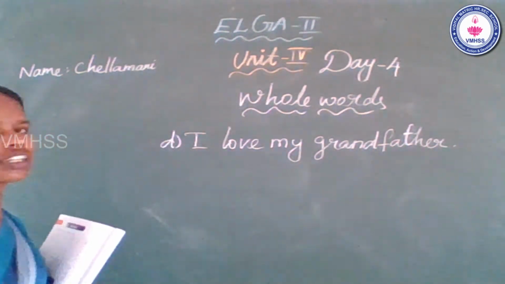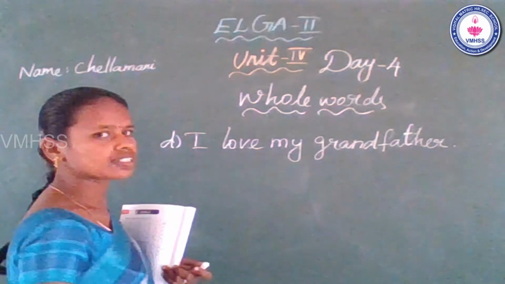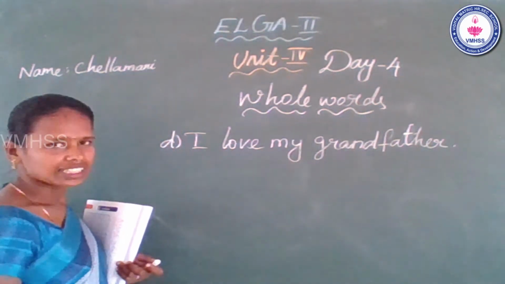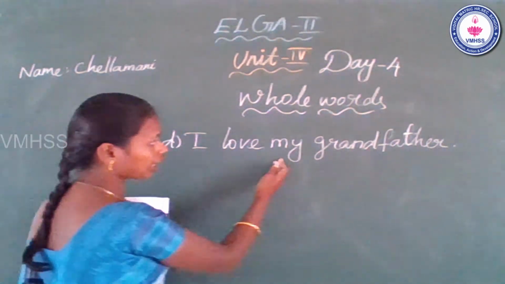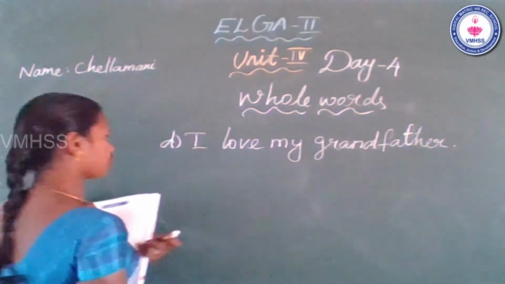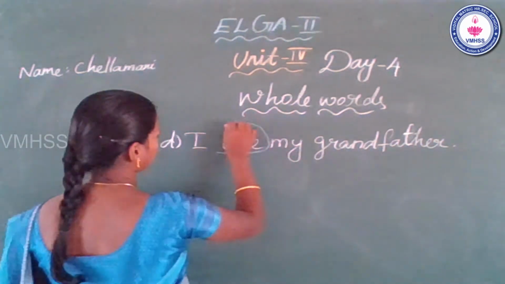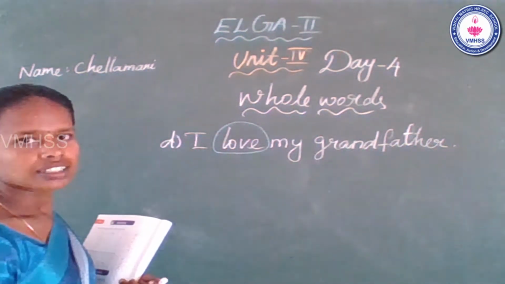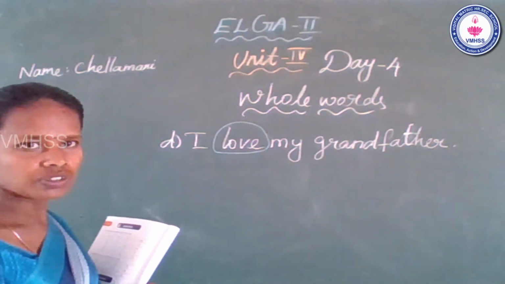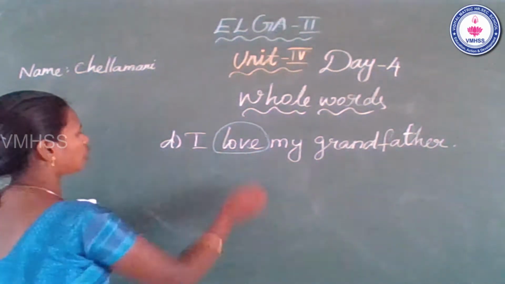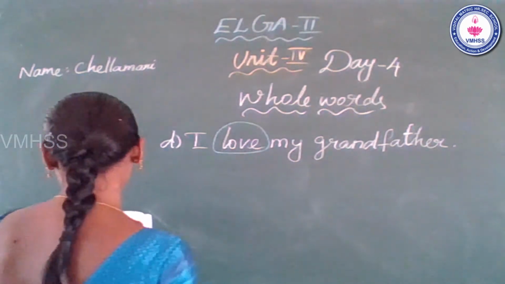Okay. Do you see any word, especially the whole words, the 6 whole words? Yes. I love my grandfather. Love is one of the whole words. You can circle it. Yes, already we learned in the whole word session. Yes or no? Yes. Love. Next one, E.